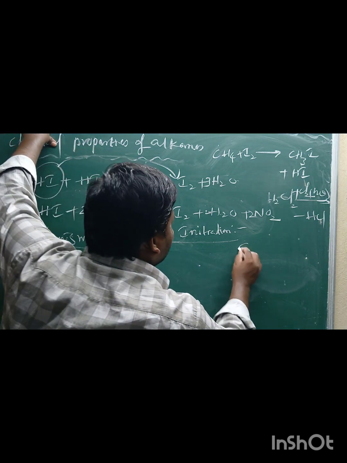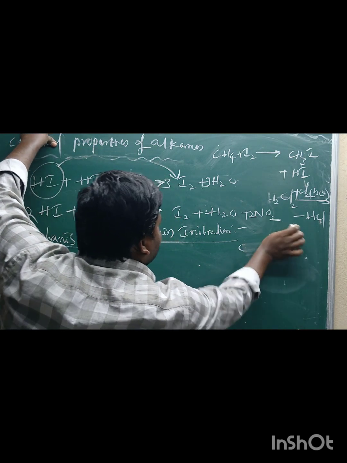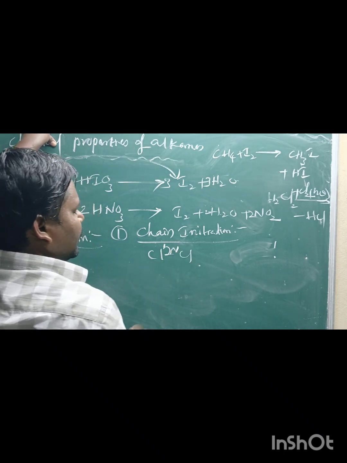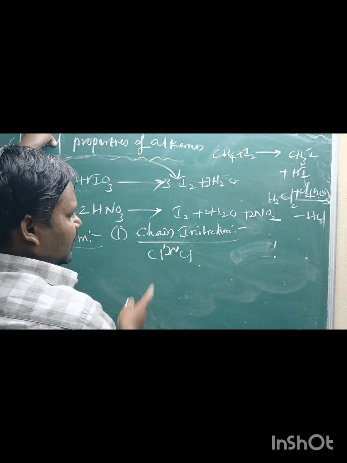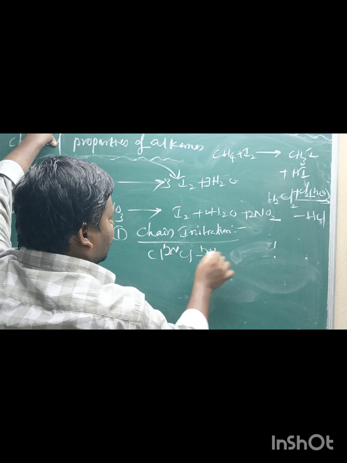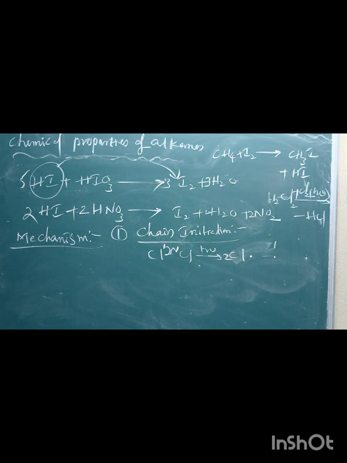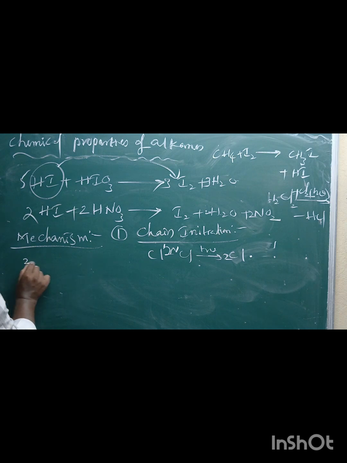This is a chlorine molecule. The bond may break in such a way that each fragment takes away one electron from the bond to form two chlorine free radicals. And the second step is chain propagation.